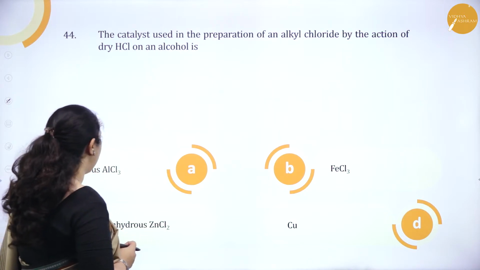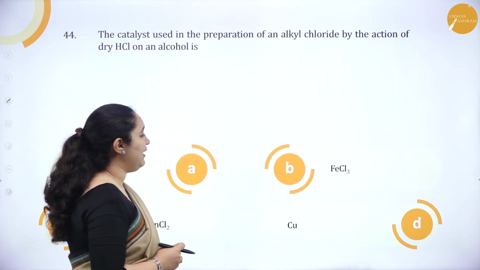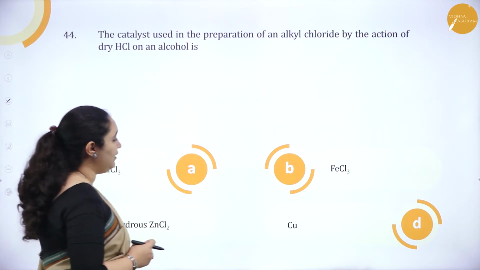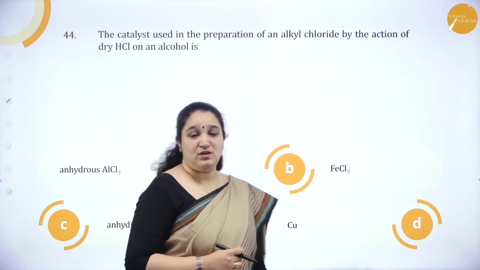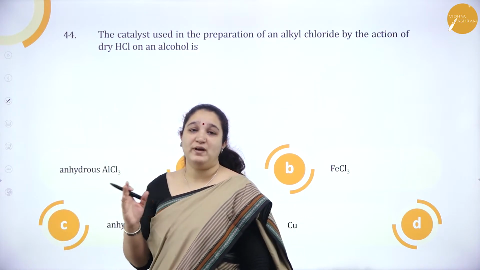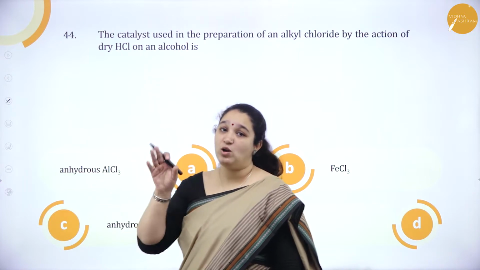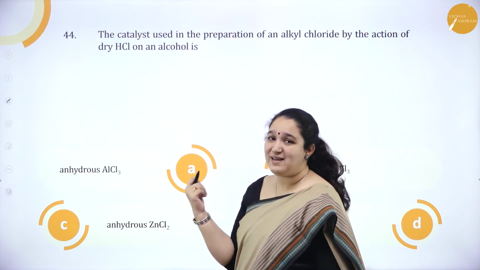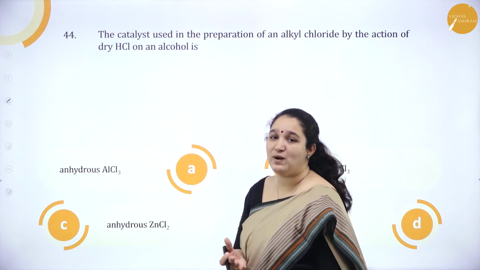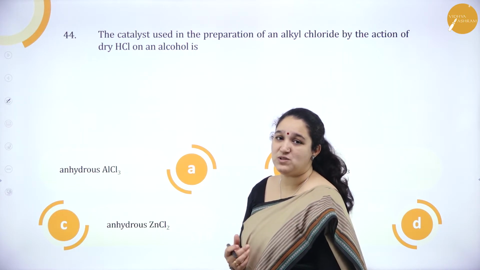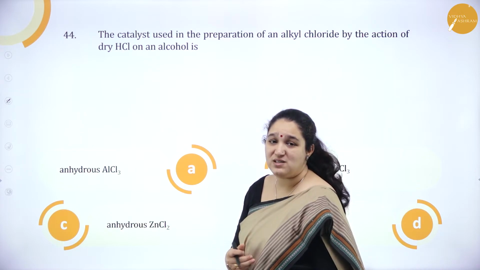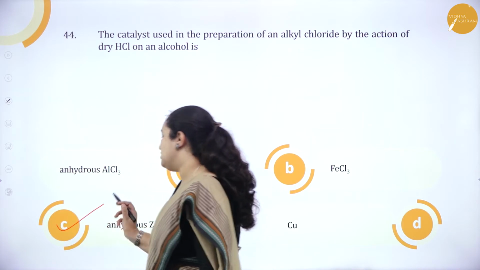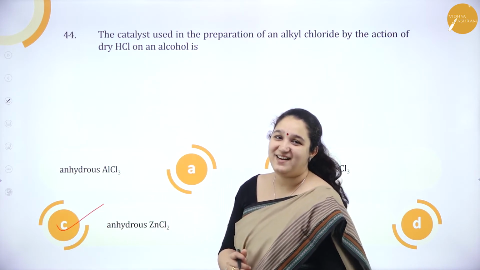Option A, anhydrous aluminum chloride. Option B, FeCl3. Option C, anhydrous zinc chloride. Option D, copper. So for alkyl chloride to be converted, okay, by alcohol. So what we are using? Alcohol to alkyl chloride. And HCl is used. Along with that, what is the one more catalyst which we need to use is the Lucas reagent, that is anhydrous zinc chloride with concentrated HCl. So option C is the right answer.